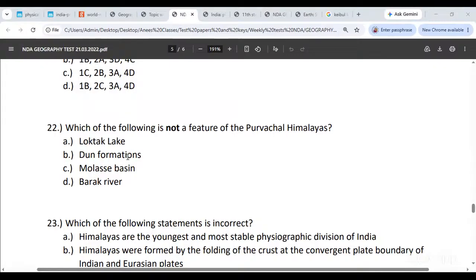Dune formations. Dune formations is not a physical feature of the Purvachal Himalayas. Dune formations is a very interesting feature that you find in the Kashmir Himalayas and in the Uttaranchal Himachal Himalayas, है ना, वहां मिलते हैं आपको डून फॉर्मेशंस. अब यू डू नॉट गेट दीज इन पूर्वाचल हिमालयस. पूर्वाचल हिमालयस में आपको डून फॉर्मेशंस नहीं मिलेंगे, शिवालिक्स नहीं मिलेंगे.